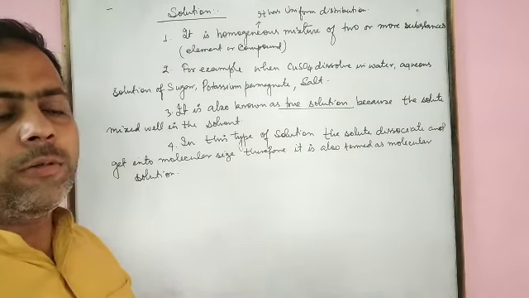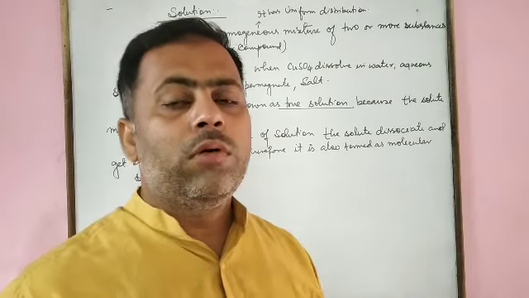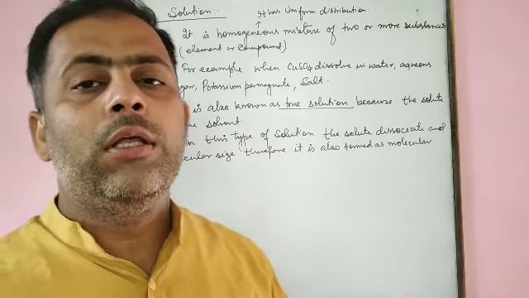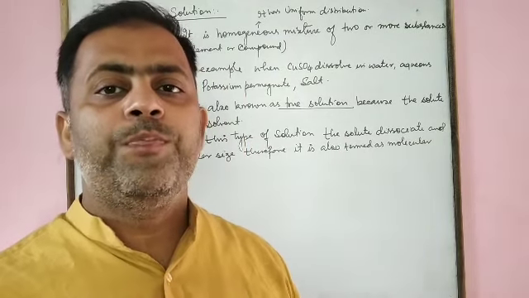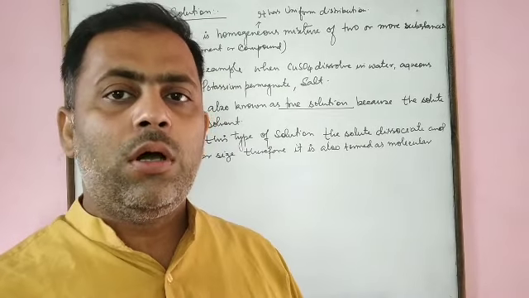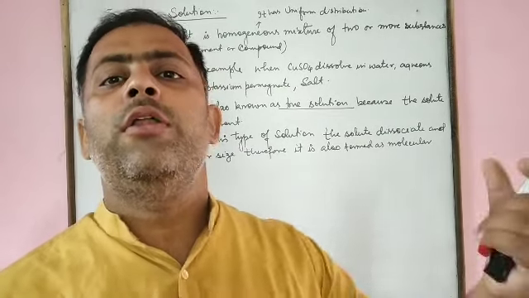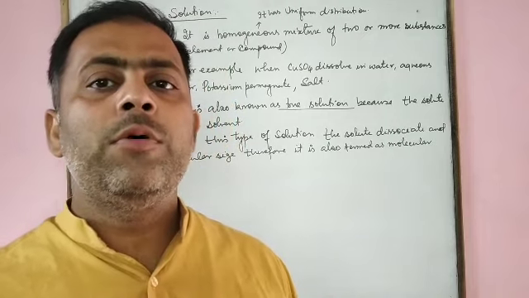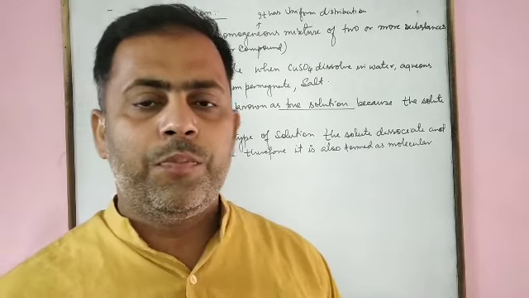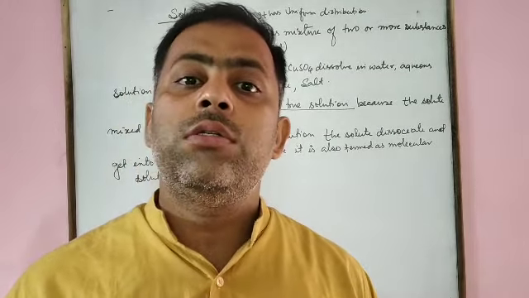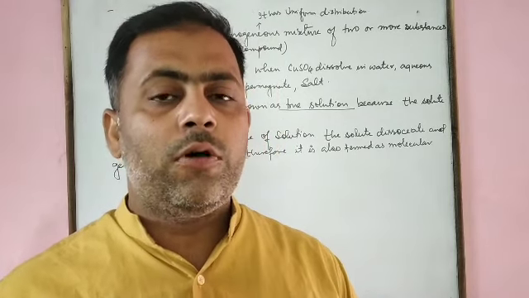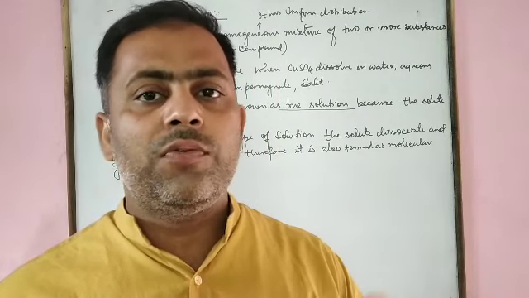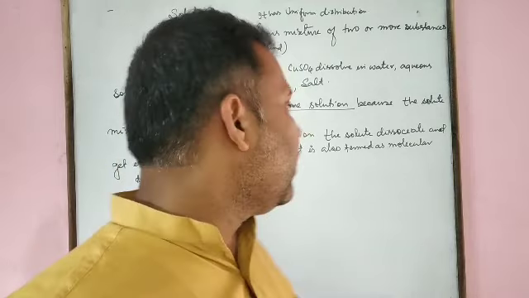Molecular solution. What do we see? Potassium permanganate, copper sulfate, sugar, salt, these all are soluble in water. If we have a soluble solute in a solvent, then it always forms a true solution.